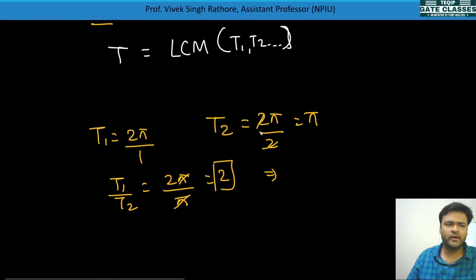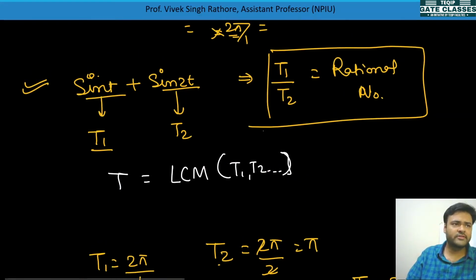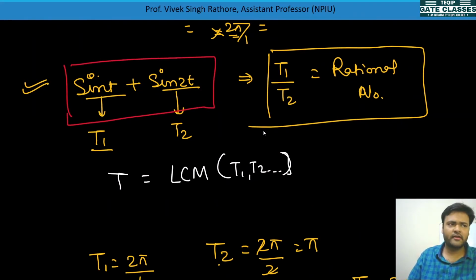Now you want to calculate its time period, the period after which it repeats. T1/T2 = 2, so you can write T1 = 2T2. So T is equal to T1, which is 2π, or 2 × T2, and T2 is π, so 2 × π is 2π. So ultimately the time period equals 2π. Now you can say that this combination signal is periodic and its time period is T = 2π.